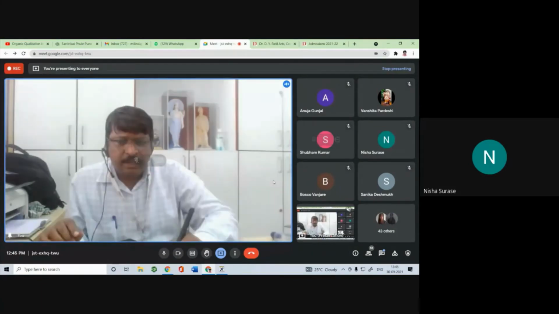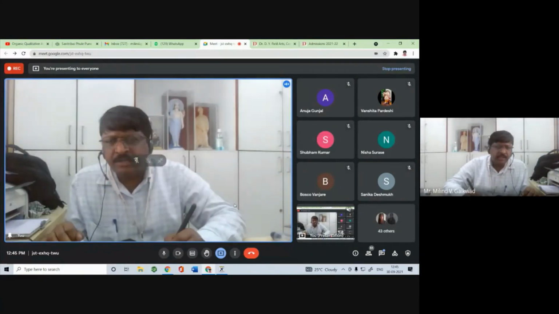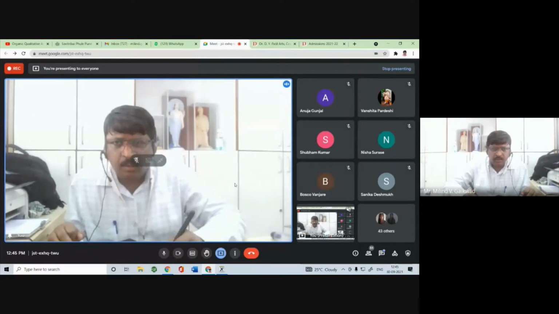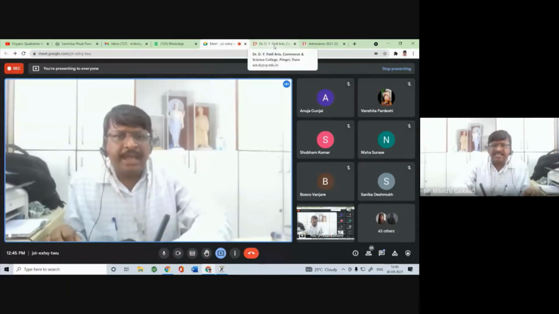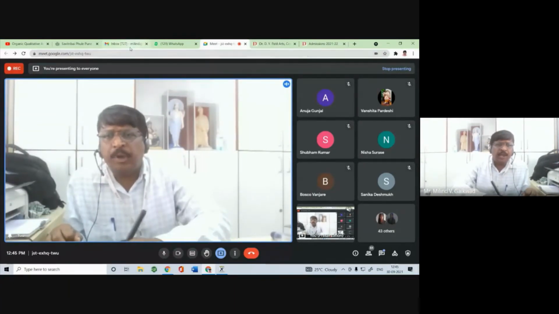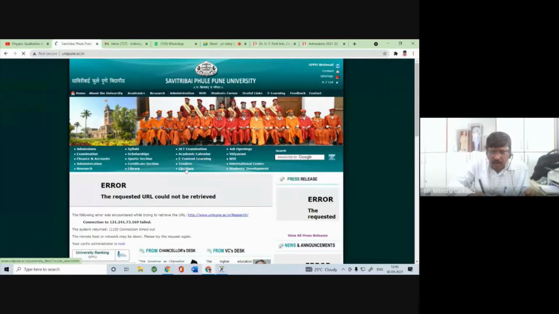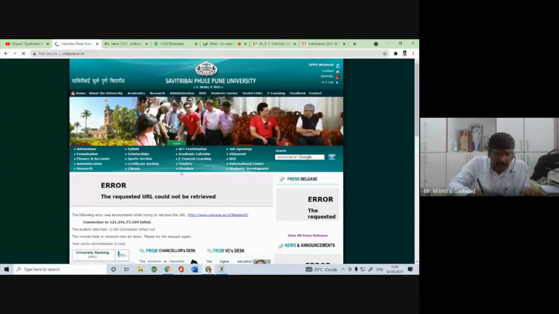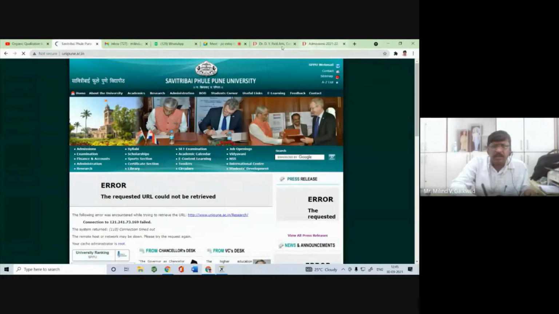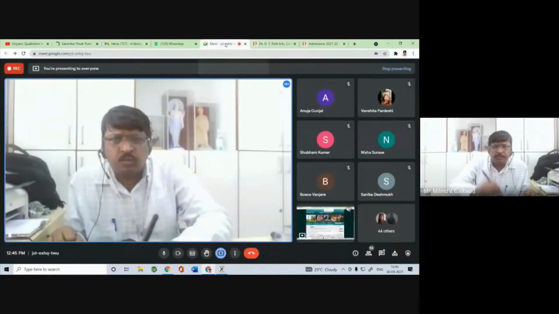So in this way, you can take admission for this 6 month certificate course. This course has been sanctioned by the Pune University. I will show you the circular. Here under the circular, I think the Pune University website is under construction, so you will not be able to go to this website. Okay, no problem. Later on also you can check the details of this course.